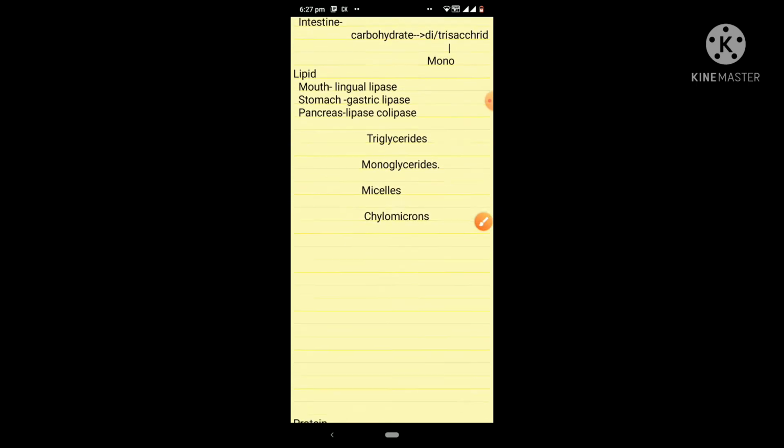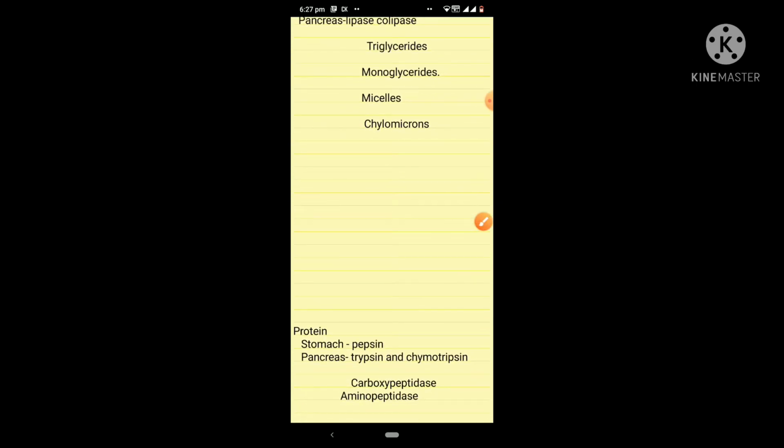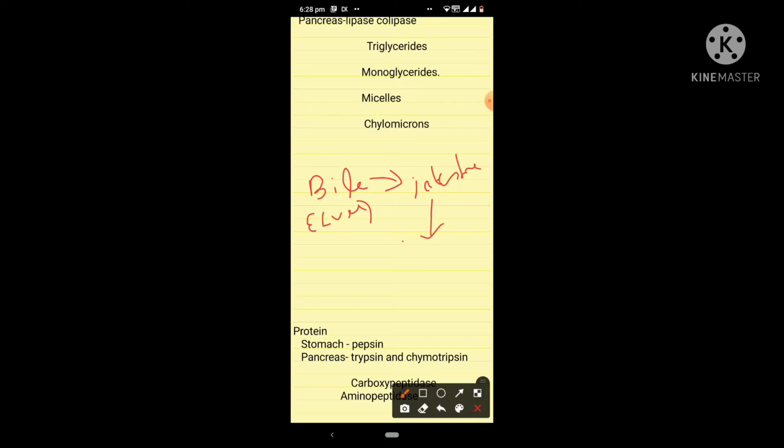While talking about lipid absorption and digestion, there is an important thing to discuss, and that is enterohepatic circulation. As I have already said, bile is formed at the liver, and the bile stored in the gallbladder will enter into the intestine. Once it reaches the intestine, it will reach the terminal ileum.